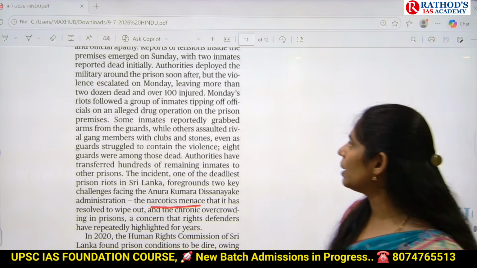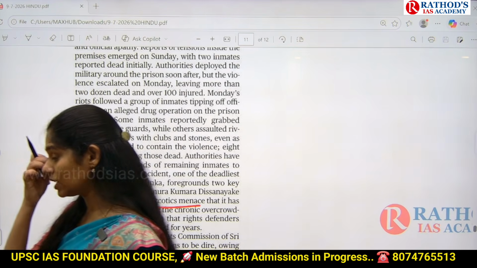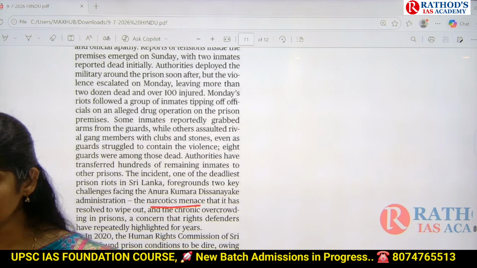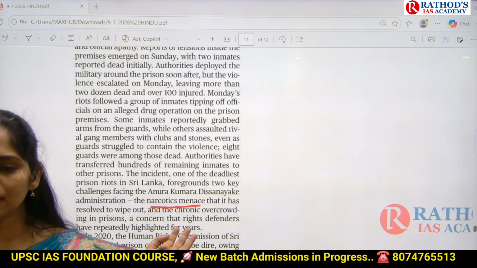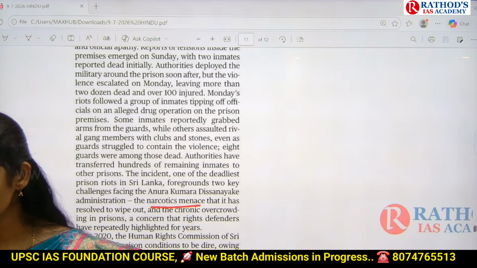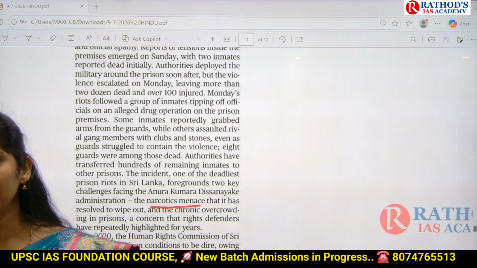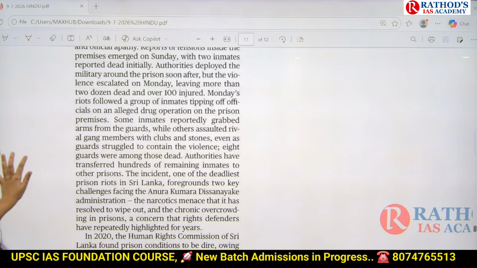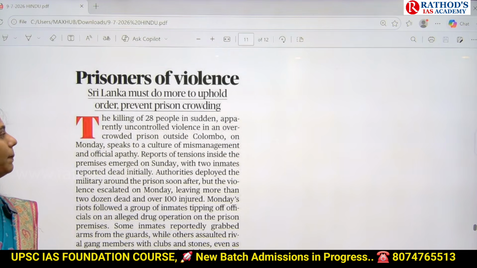So because of this, what happens is somebody comes and asks, what are you doing? If someone is questioning them, will they react normally? They will try to beat them. They will try to kill them sometimes. In that way, 2 people created violence in prison. And because of this violence, around 28 people died in this prison.